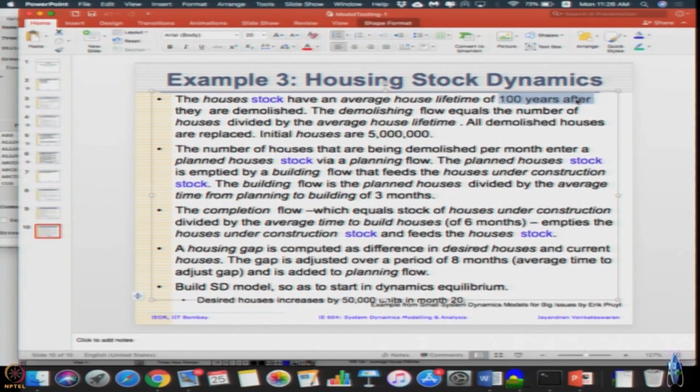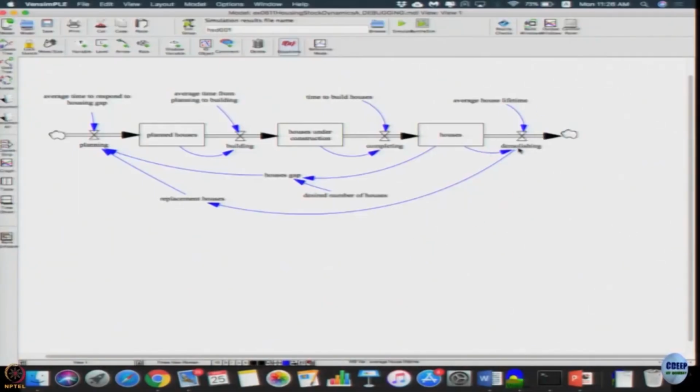Since our time unit is months, it is 1200 months. So it is 5 million divided by 1200 is the demolishing rate, and that much should be replaced, so the inflow will be 5 million divided by 1200.